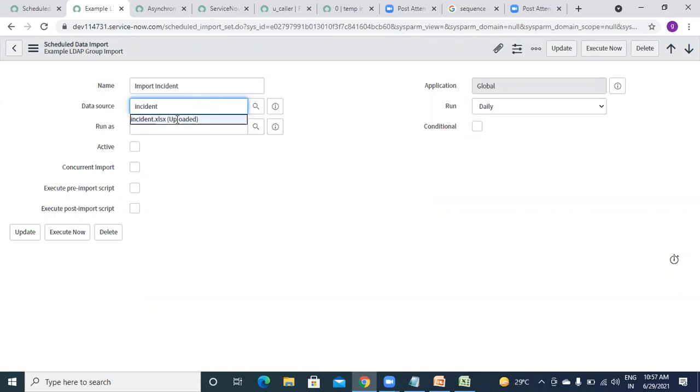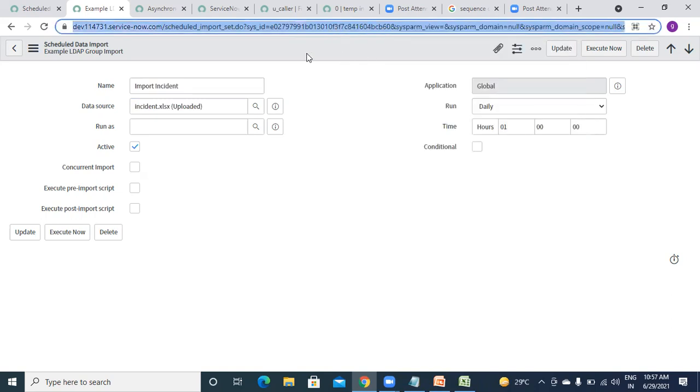So this is our data source, right? Incident.xml, and run daily, weekly, all those things, and make this active. So after that you will be able to choose some time. So I'm giving daily 1 o'clock. It means 1 a.m. and then save it.